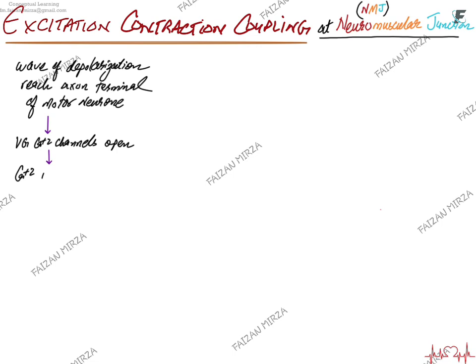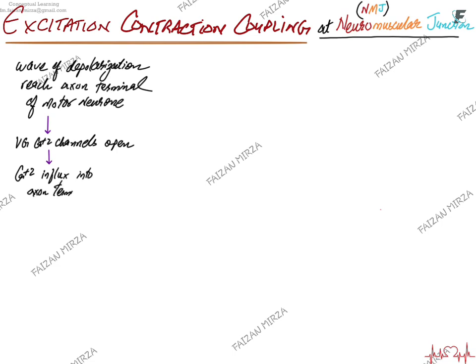Basically, the motor neuron forms a synapse with the muscle fiber, and the membrane of the muscle fiber is the sarcolemma. So what happens is the wave of depolarization reaches the axon terminal of the motor neuron, and as it reaches the end of the motor neuron, voltage gated calcium channels present at that end start to open, and calcium inflow occurs into the axon.